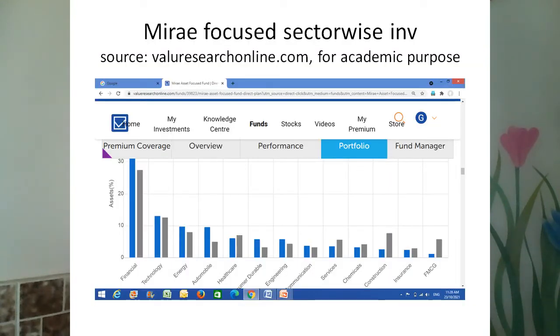If you see the sector-wise allocation of the scheme, they have chosen the maximum allocation to financial stocks, followed by technology, and then the energy sector. As we are aware, India is fast approaching the developed economy tag.